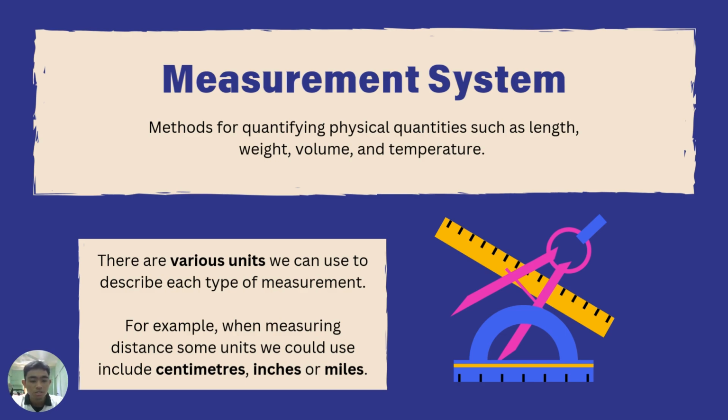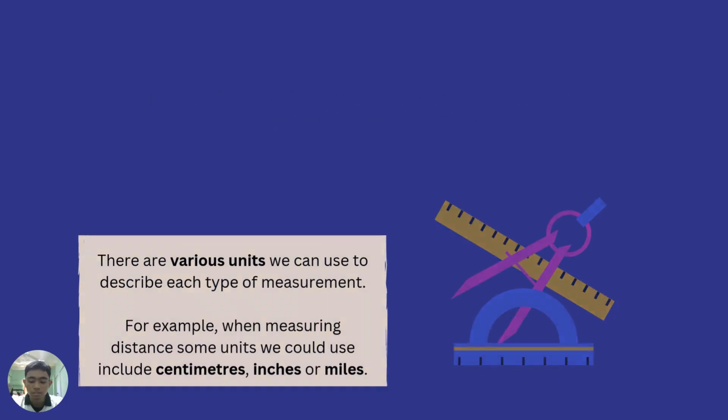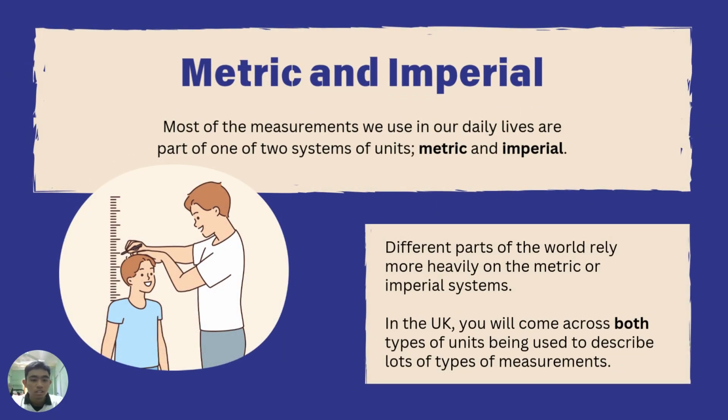There are various units we can use to describe each type of measurement. For example, when measuring distance, some units we could use include centimeters, inches, or miles. Most of the measurements we use in our daily lives are part of one of two systems of units, which are metric and imperial. Different parts of the world rely more heavily on the metric or imperial system. Fun fact: in the UK, you will come across both types of units being used to describe lots of types of measurement.